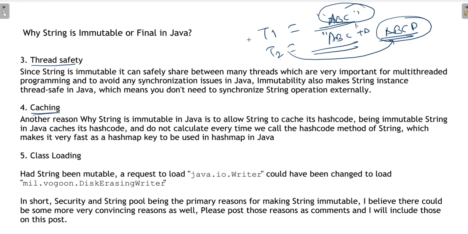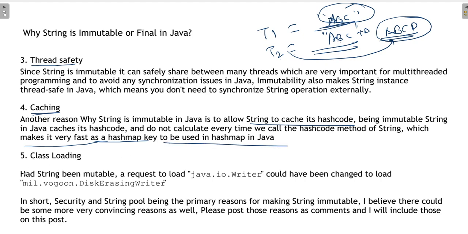Caching: it is caching its hash code, because you know that once you created a string, no one is going to modify it, so you have a guarantee that once the hash code is created, it will not change. So you can cache that, and that's why it is used in key-value or hashing functionality, like HashMap, Hashtable or ConcurrentHashMap, which makes it very fast as a HashMap key, because it is cached.